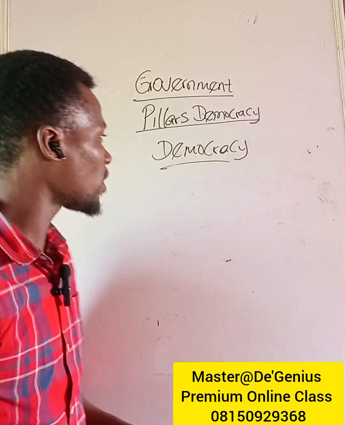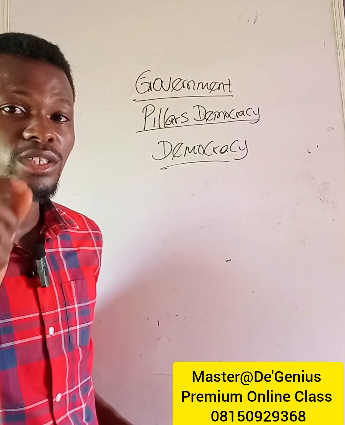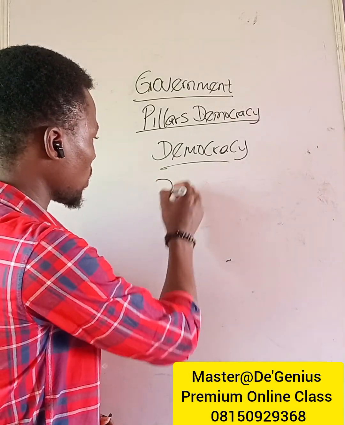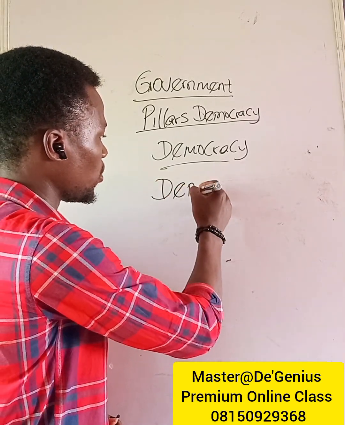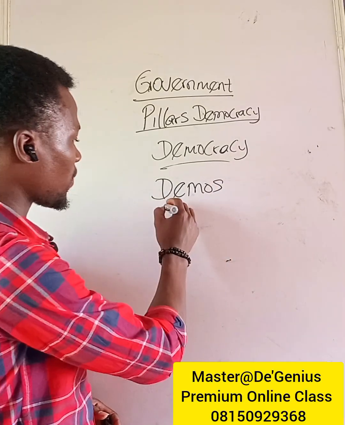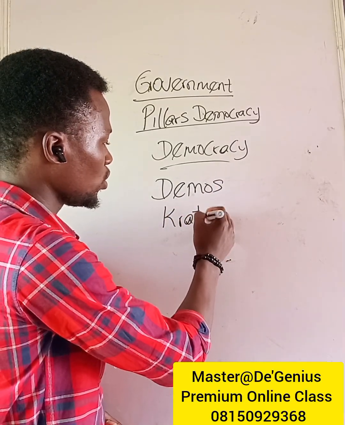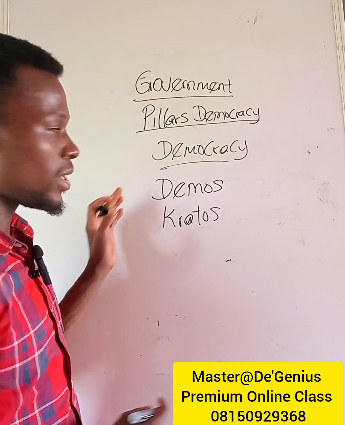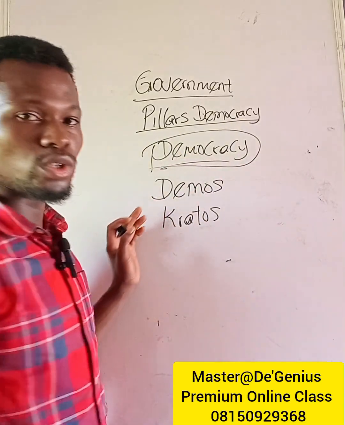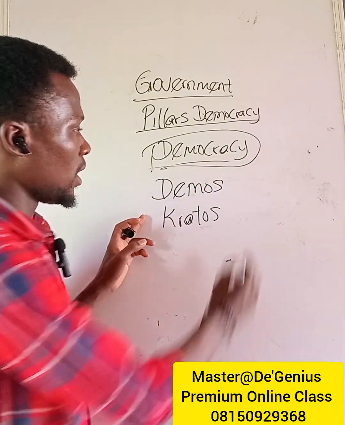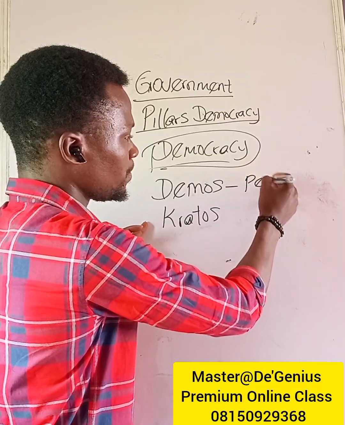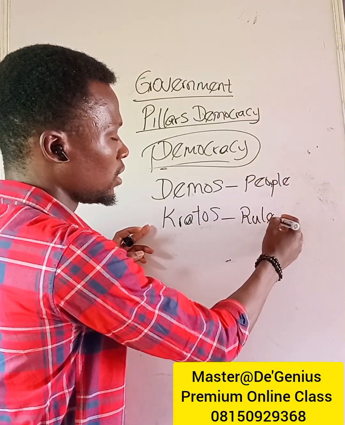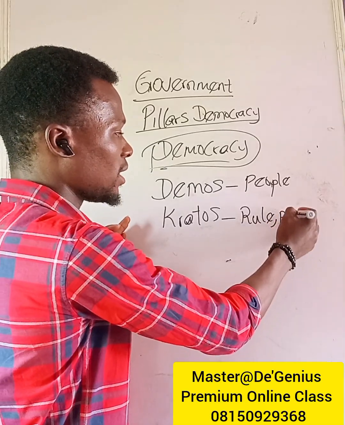In fact, the word democracy itself originated from two Greek words. What are those two Greek words? We have demos, then we have kratos. Demos means people, while kratos could mean rule, power.